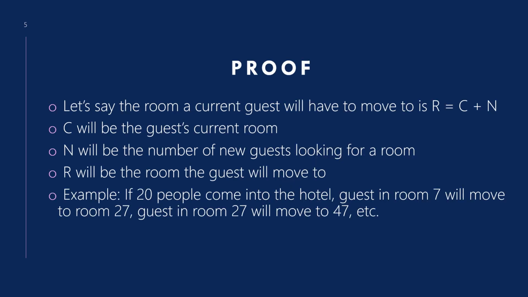So we can prove this for not just one person, but every person. Let's say the room a current guest will have to move to is R equals C plus N. C will be the guest's current room, N will be the number of new guests inside the lobby, and R will be the room that the current guest will have to move into. For example, if 20 people come into the hotel looking for a room, the guest in room 7 will have to move to room 27, the guest in room 27 will have to move to room 47, and this will happen for everybody until rooms 1 through 20 are left open, and those 20 people can come in. Everyone's going to keep being moved all the way until infinity because everybody's going into a new room to fit everybody in.